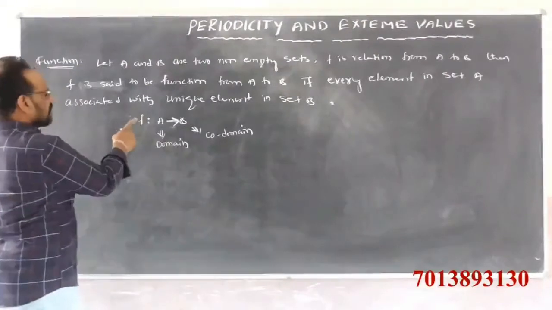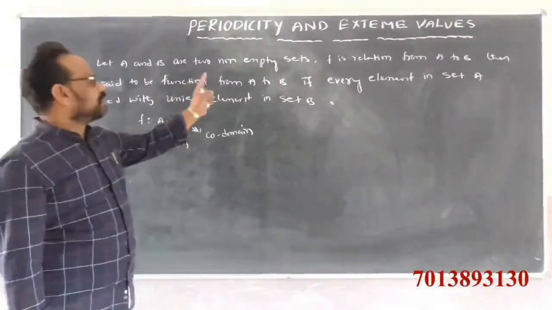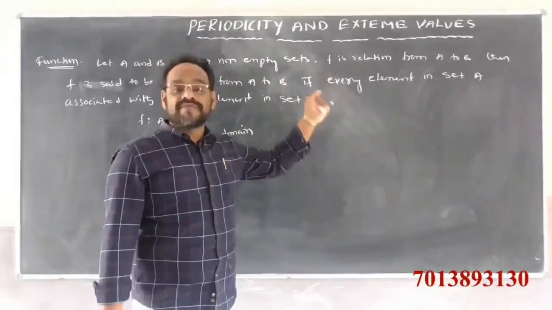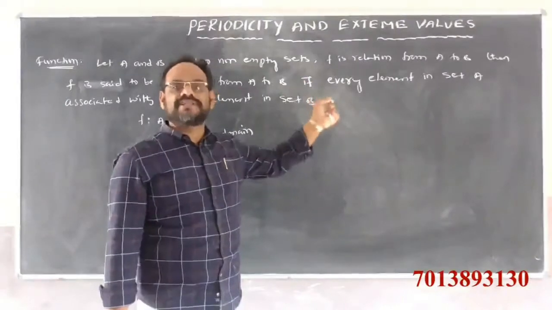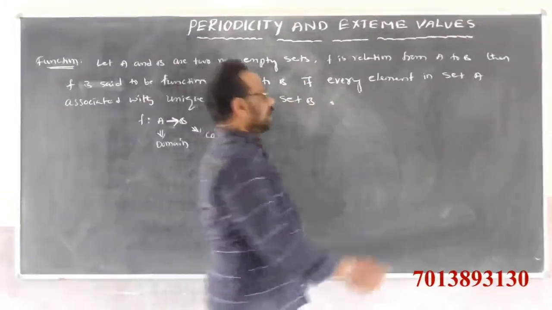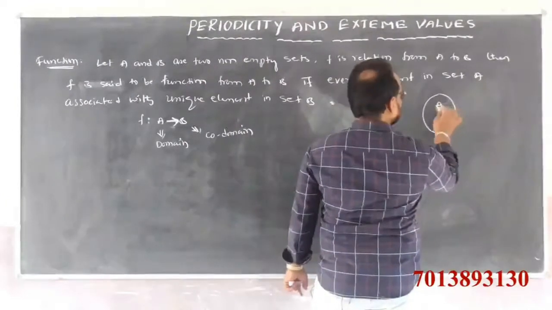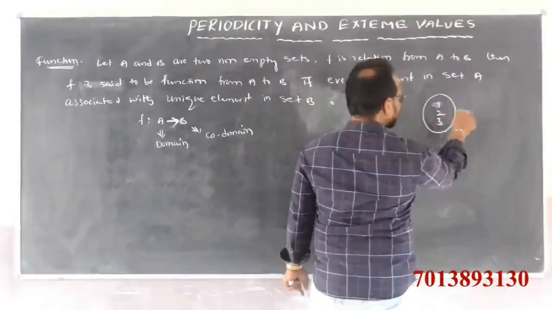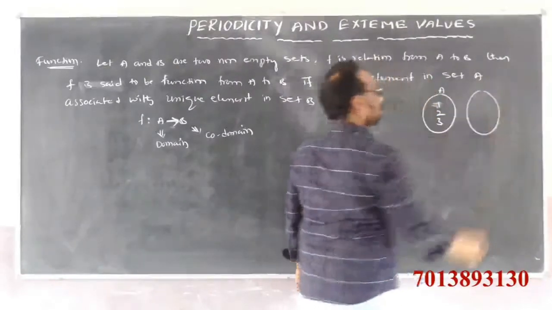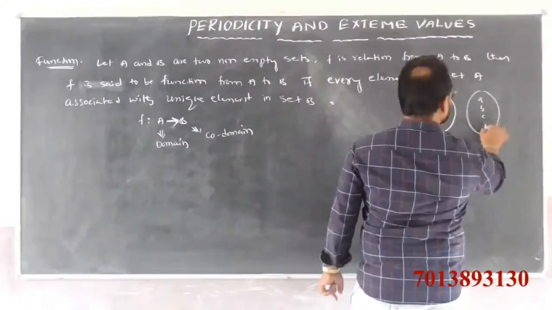Function means A and B are two non-empty sets, and F is a relation from A to B. Then F is called a function from A to B if every element in set A, that means 1, 2, 3, is associated with a unique element in set B, that means a, b, c, d.